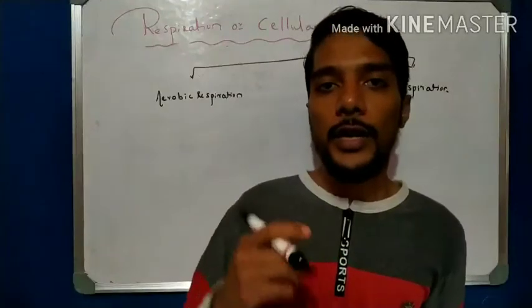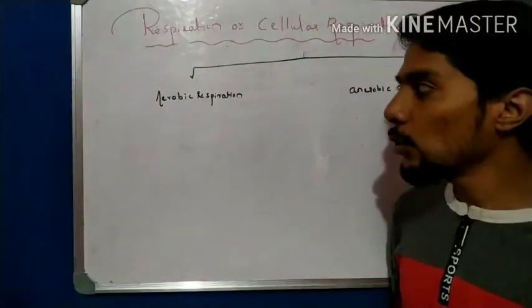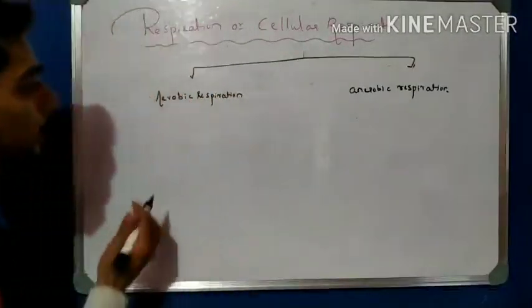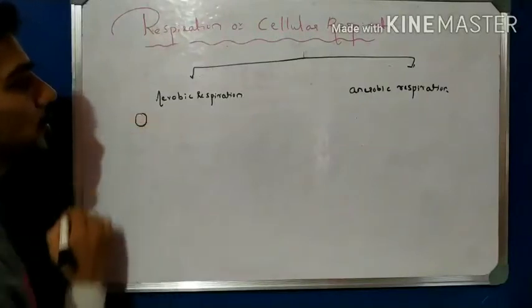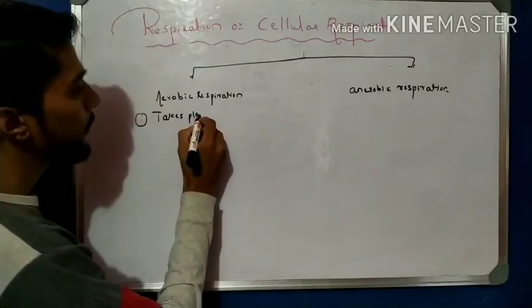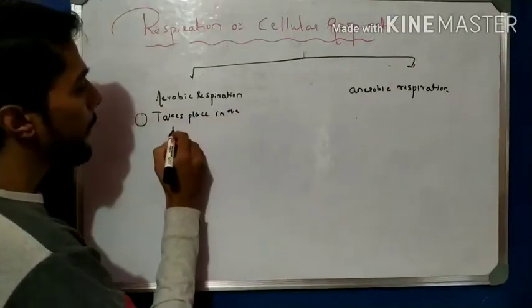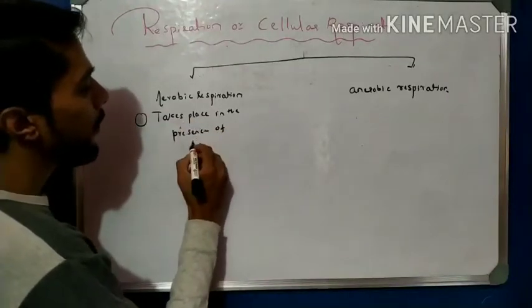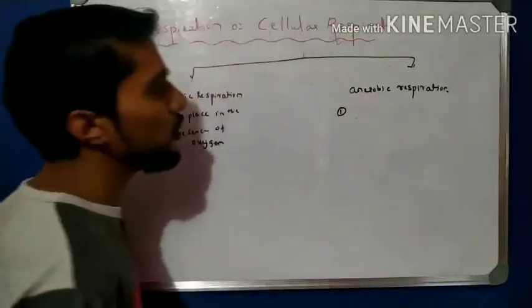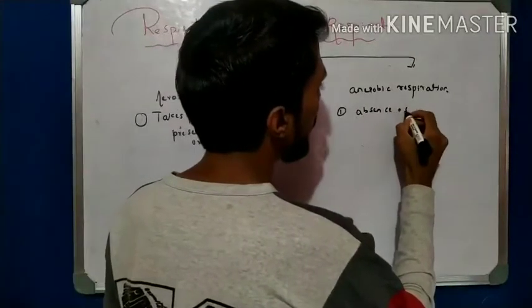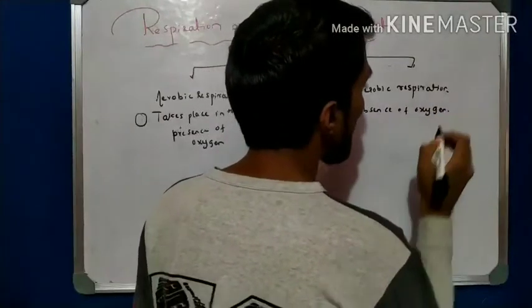Okay students, now take this again. I write here there are two types of respiration, aerobic respiration and anaerobic respiration. A very important easy point here: aerobic respiration takes place in the presence of oxygen, and this anaerobic respiration takes place in the absence of oxygen. That is a very important point.